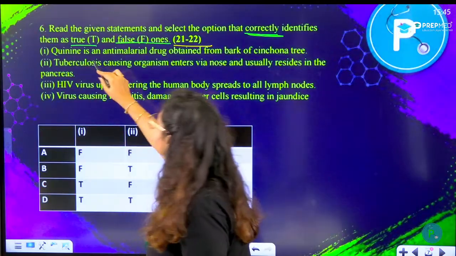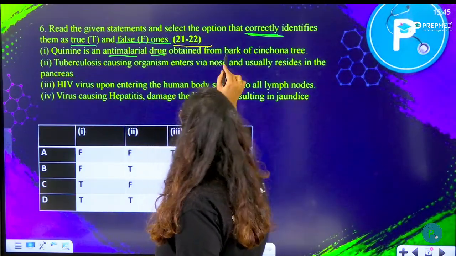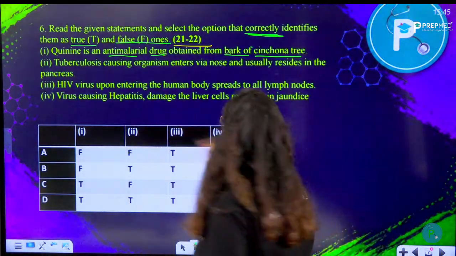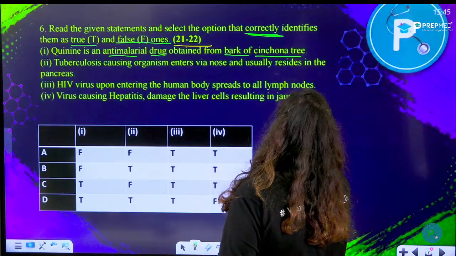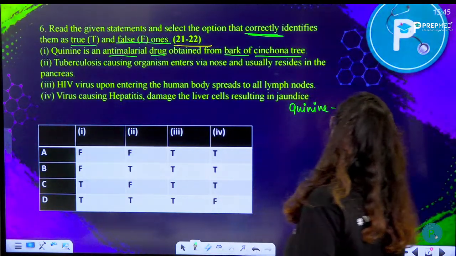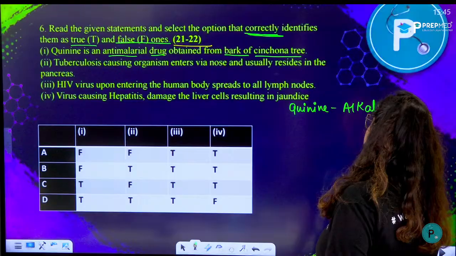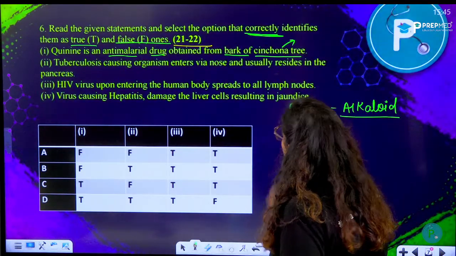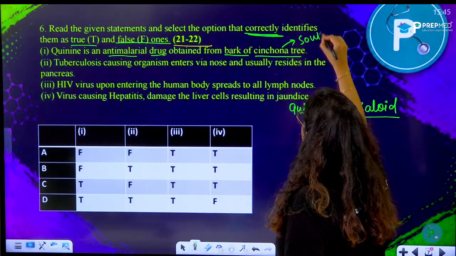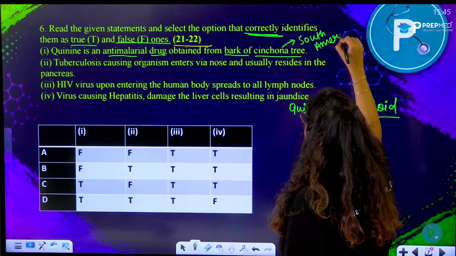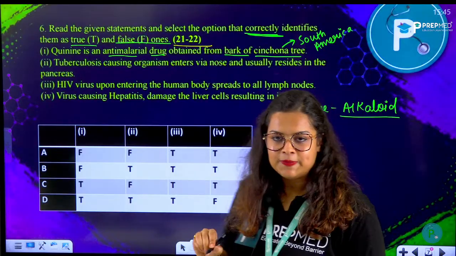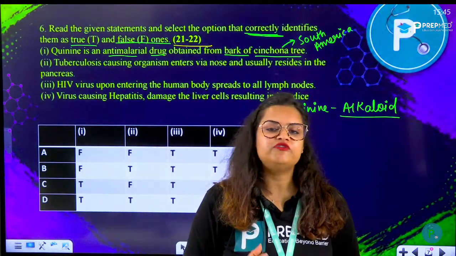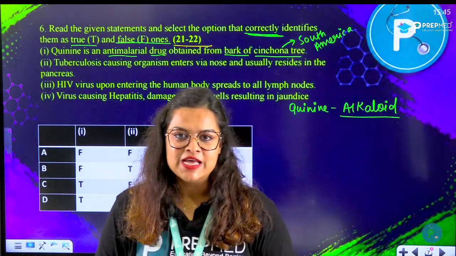Quinine is an anti-malarial drug obtained from bark of cinchona tree. Yes, this is correct. This quinine is actually an alkaloid. Okay, quinine is an alkaloid. It is a type of secondary metabolite which is again extracted from cinchona tree. This cinchona tree is very native to South America. This is found in South America.